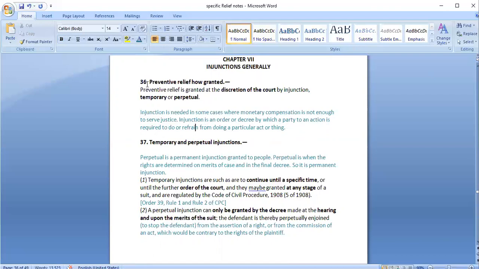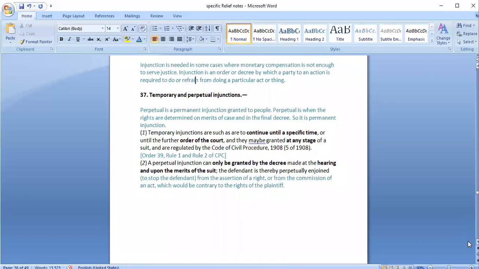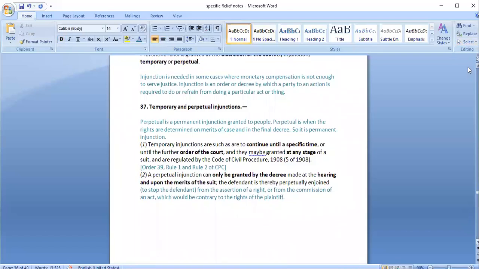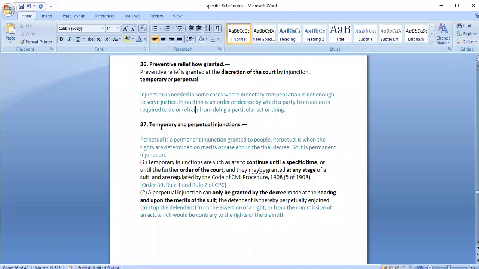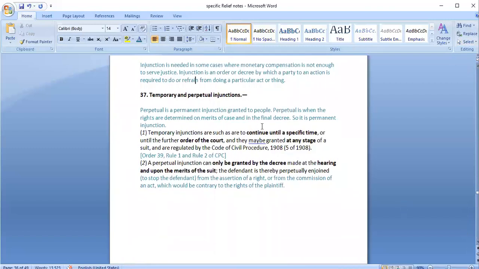So section 36 is only talking about preventive relief. How would it be given? It would be granted by way of injunction, and it is discretion of court only whether to grant injunction or not in any particular case. So there are 2 different types that were mentioned, temporary and perpetual injunction. These two types are mentioned under section 37.